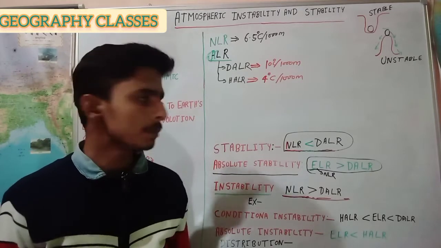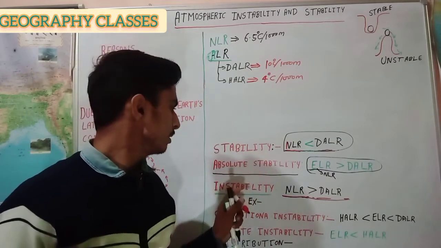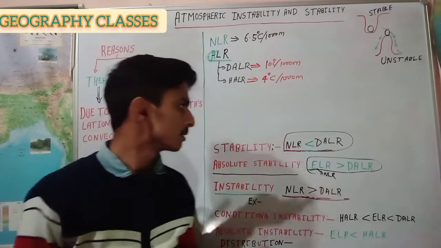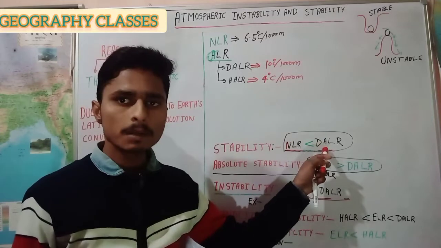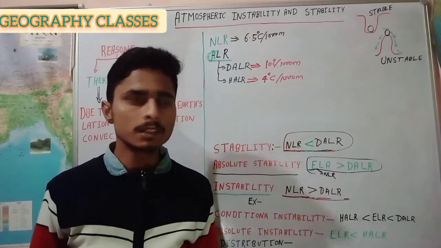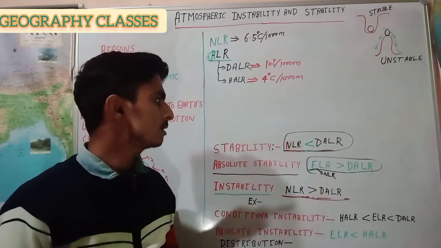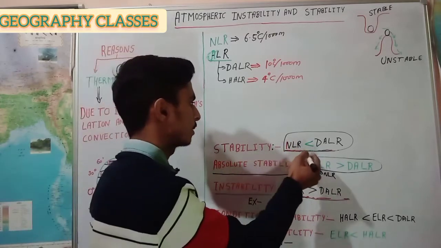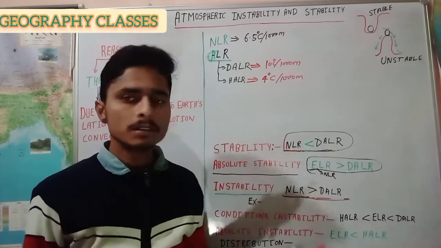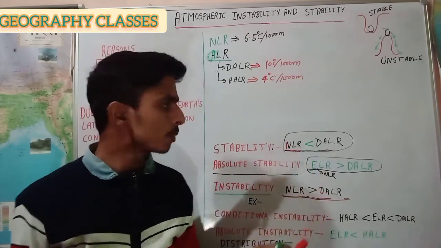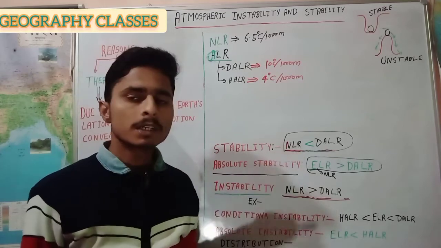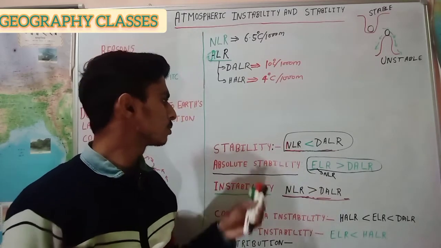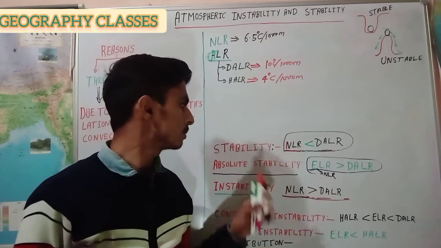Let's understand briefly about stability and instability. Let's first understand stability. When the dry adiabatic lapse rate of ascending air becomes higher than the normal lapse rate, then the air does not attain the saturation point or dew point and becomes denser and heavier and creates stability in the atmosphere.